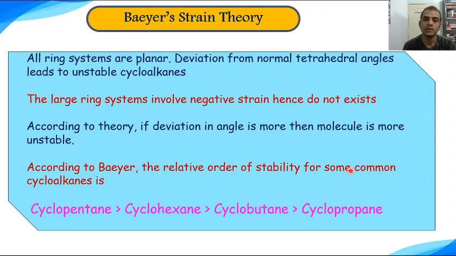According to him, the relative order of stability for some common cycloalkanes is like cyclopentane is more stable as compared to cyclohexane, which is indeed more stable as compared to cyclobutane and cyclopropane. So these are certain assumptions Bayer put forward depending upon his observation.